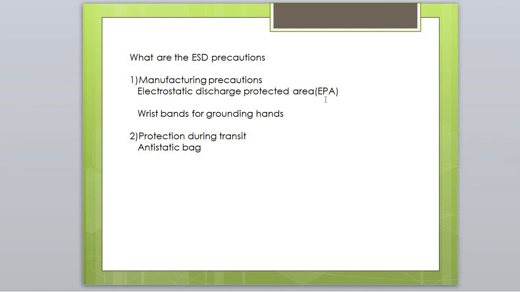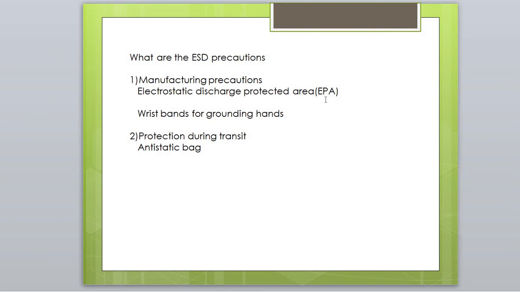The principle of EPA is that there are no highly charging materials in the vicinity of ESD sensitive electronics and all conductive and dissipative materials are grounded, workers are grounded, etc. Service personnel usually use wristbands that ground your body so that your hand contains no static electricity.